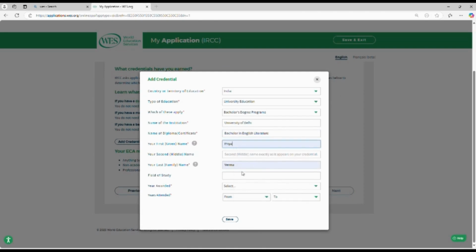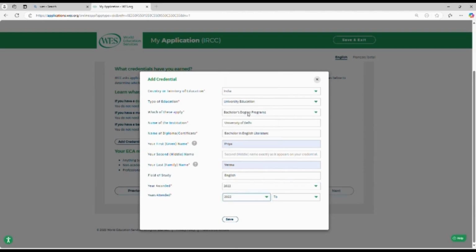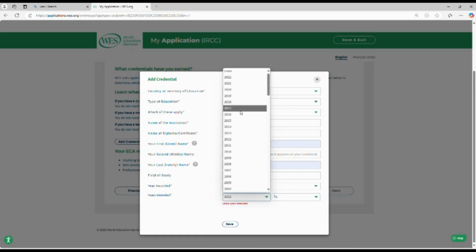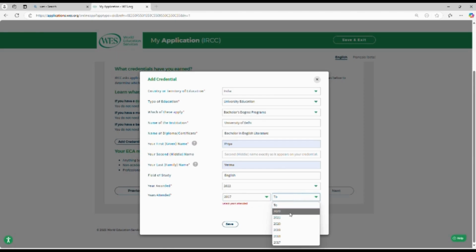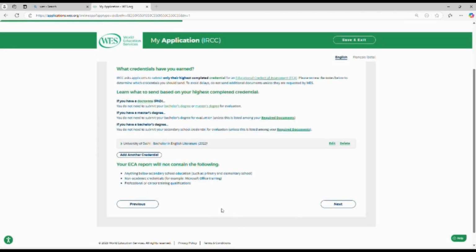Next, you can mention your full name and your field of study. Next, the year awarded in which you have received your degree. You have to mention that year here, and also the year from which you have started the degree. Once you have entered all your details, you need to click on save. This way you can save your credentials.